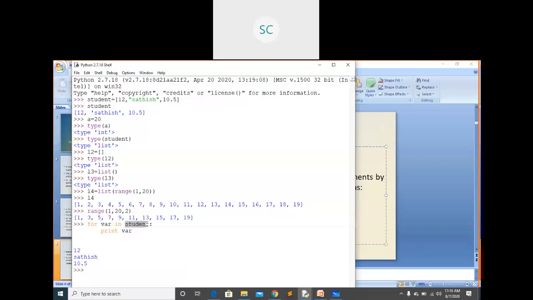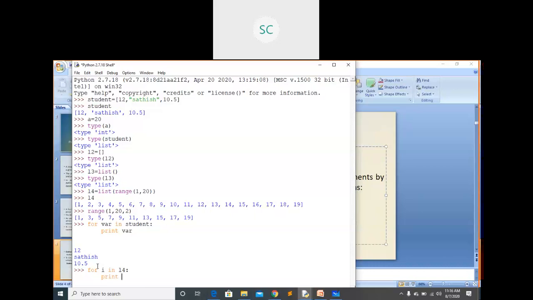Here I have taken a list as my sequence. Suppose in L4 we have these many elements, right? Suppose I retrieve elements from L4: for I in L4. L4 is also a list, right? From the list L4 I am going to retrieve the elements.